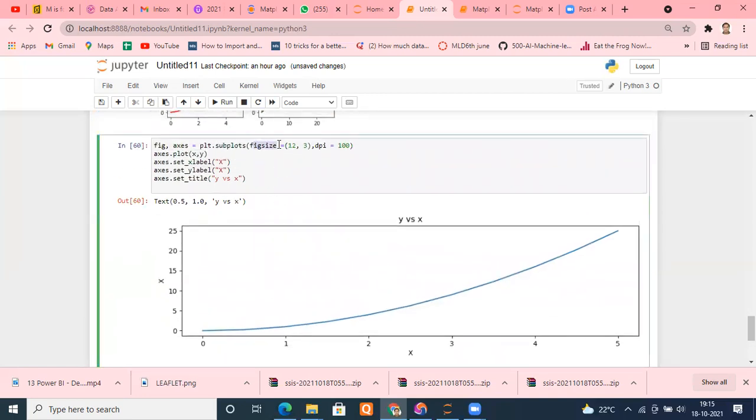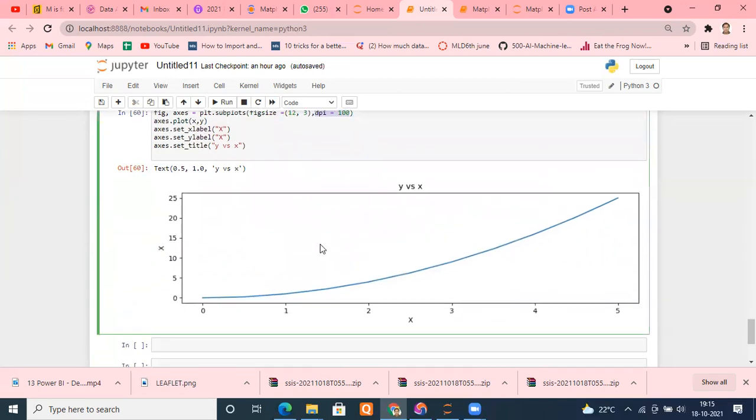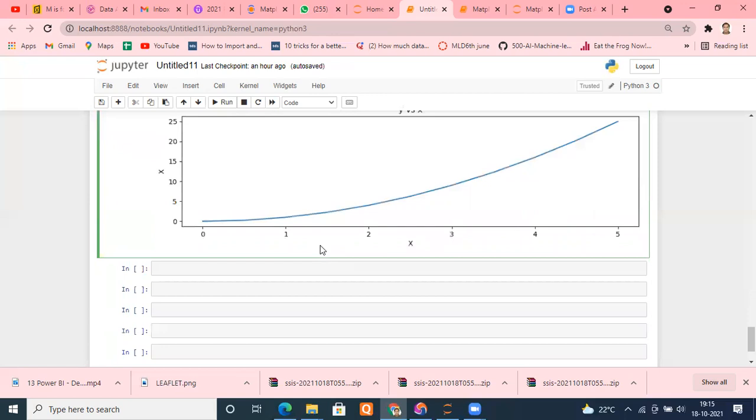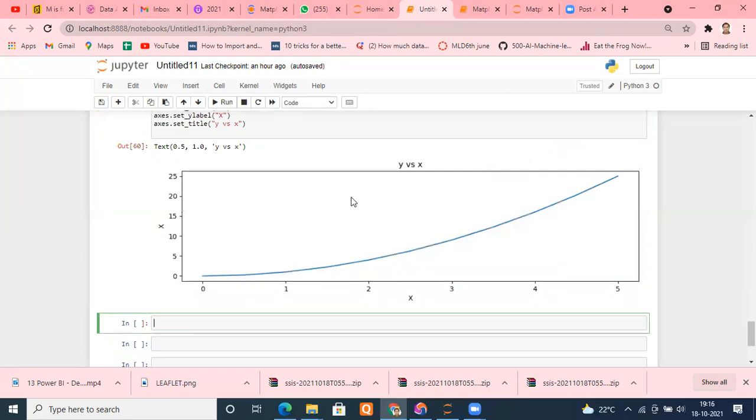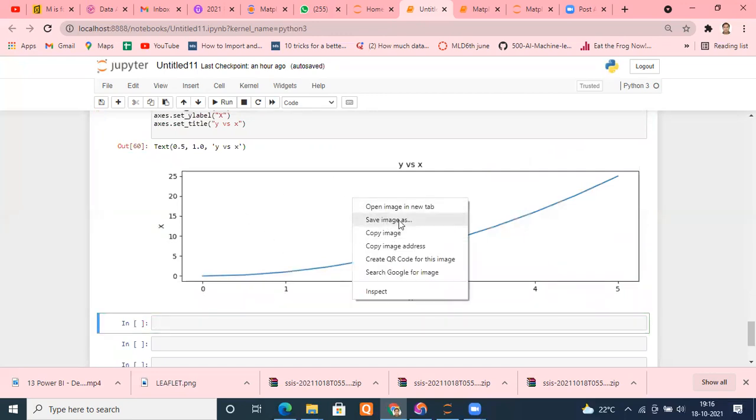You can set your figure size, what figure size you want, what dots per inch you want. Everything you can set here. Even you can save your figure as well. Whatever figure you have created, you can save that. So where is the figure? Figure is in the fig. To save that, directly you can click here and save images. Can you see? This is the option save images.